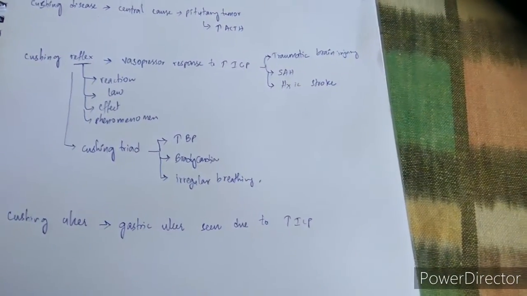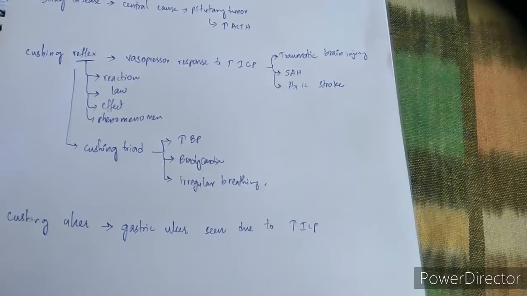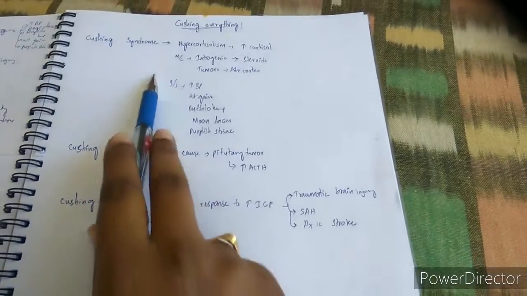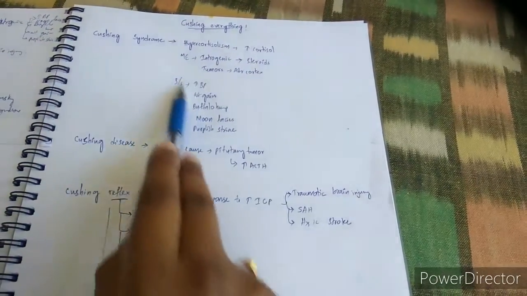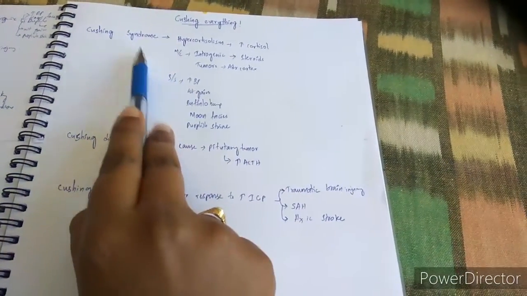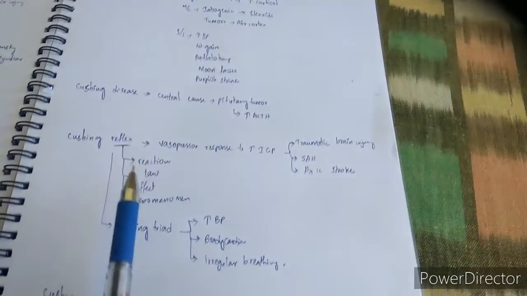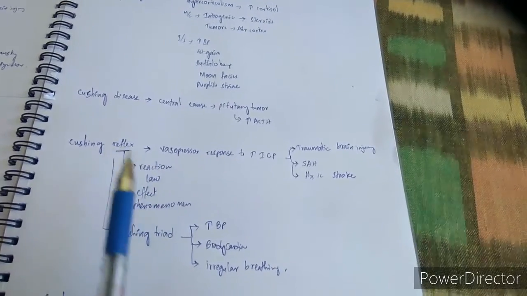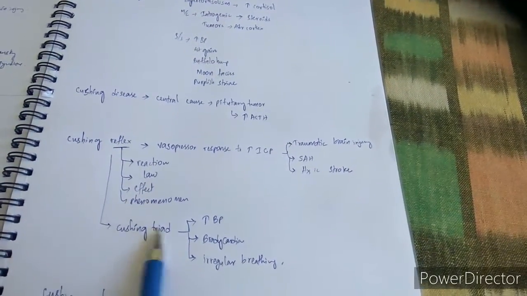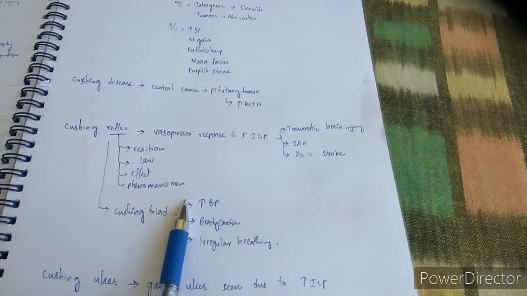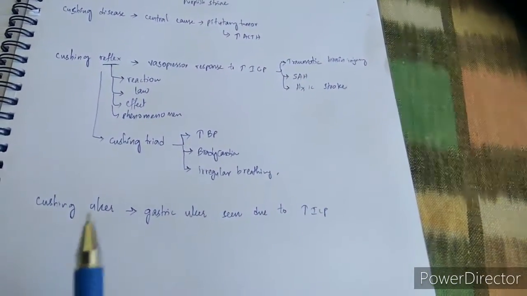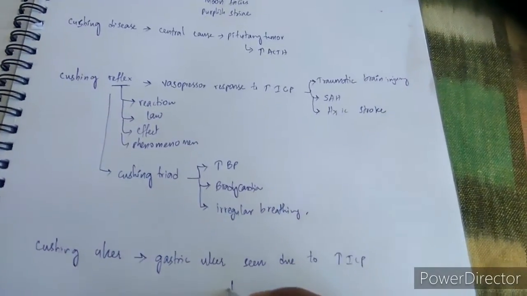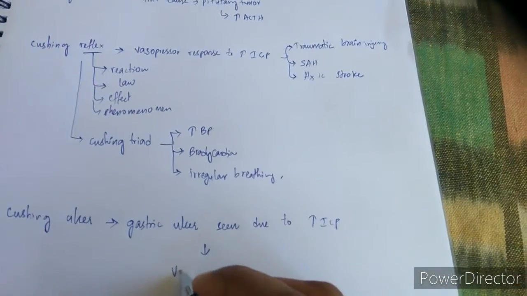All these are very slightly different, and you have to remember the slight differences and you will not be confused anymore. These two are slightly related, and this is included in this. Cushing disease is included under syndrome as it is a central cause. Cushing reflex, all these four and this, all these are same, and which give rise to Cushing triad. This is related to raised intracranial pressure. This is also related to raised intracranial pressure, and this is also known as